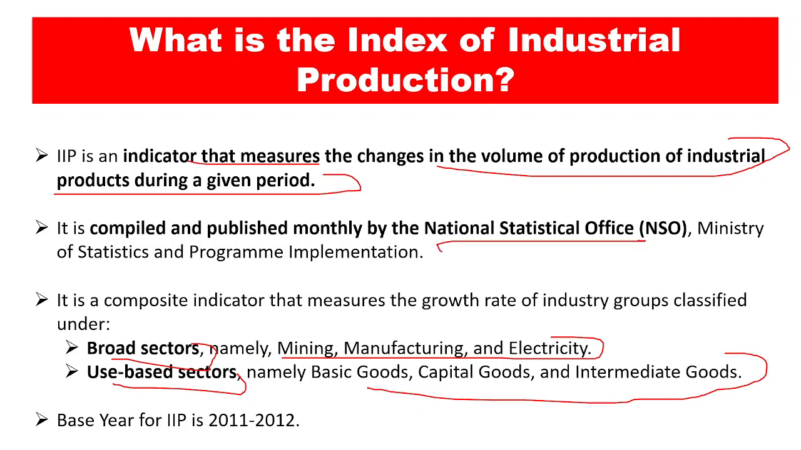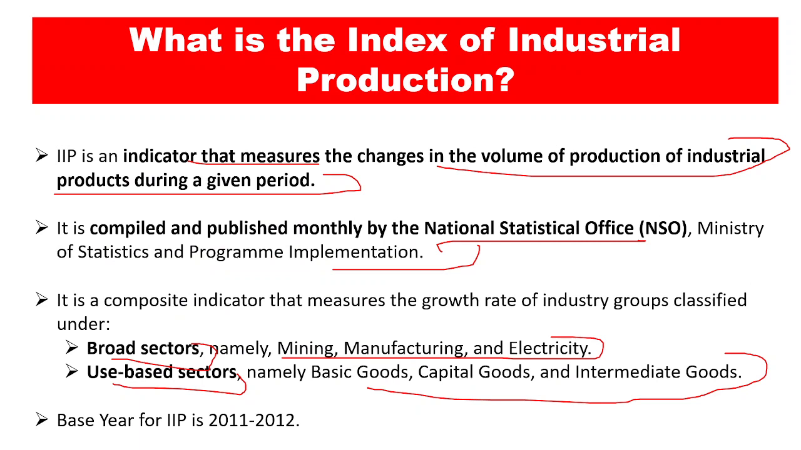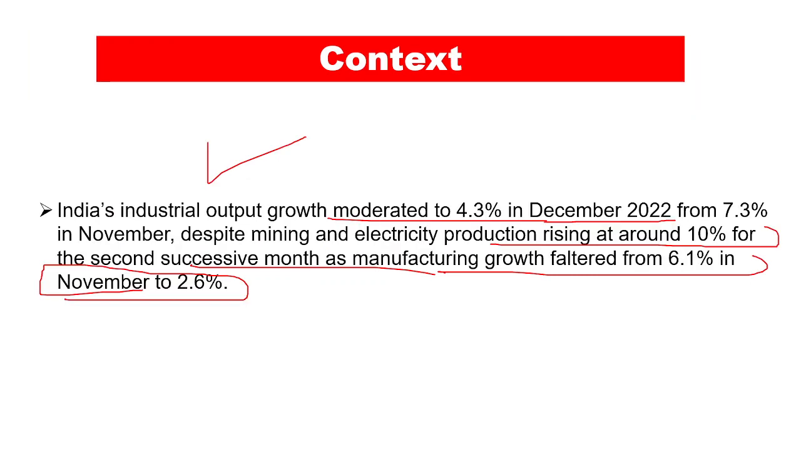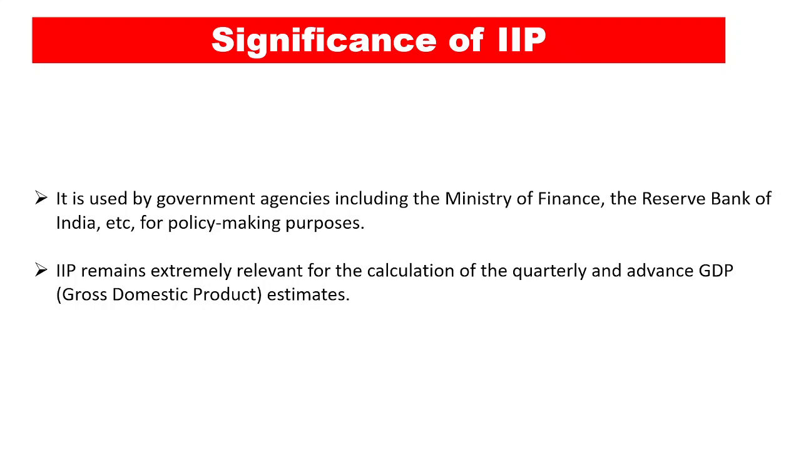The National Statistical Office is a part of the Ministry of Statistics and Program Implementation, and it considers the base year for the IIP, that is Index of Industrial Production, to be 2011-2012. So this is what is known as the IIP, which determines the growth prospects of the industries. And what is its significance? First, it is used by government agencies including the Ministry of Finance and the Reserve Bank of India for policy making purposes. That is why this particular data is very important.